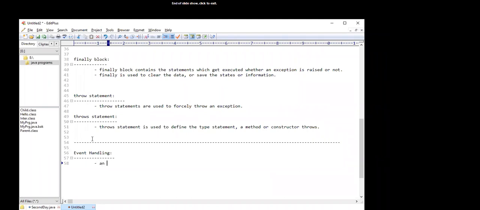If we define the term event, then an event is something like a change in the status of a component.